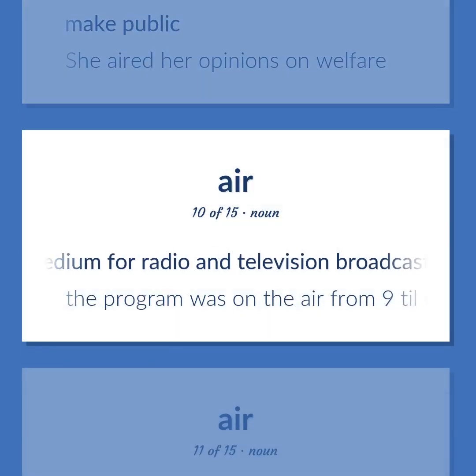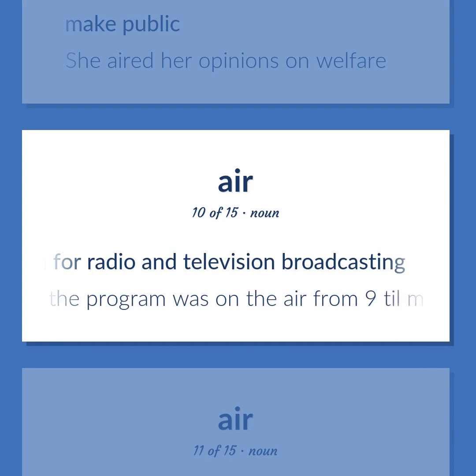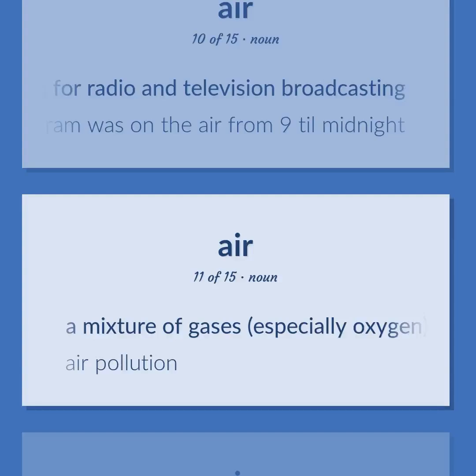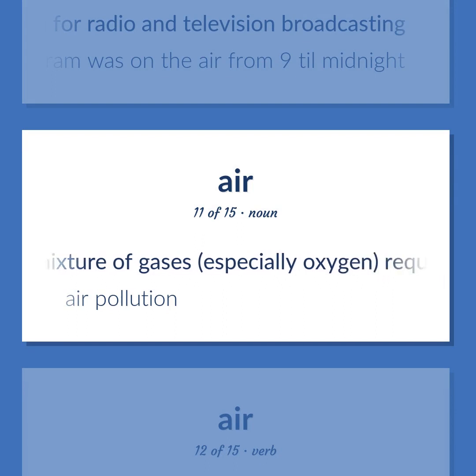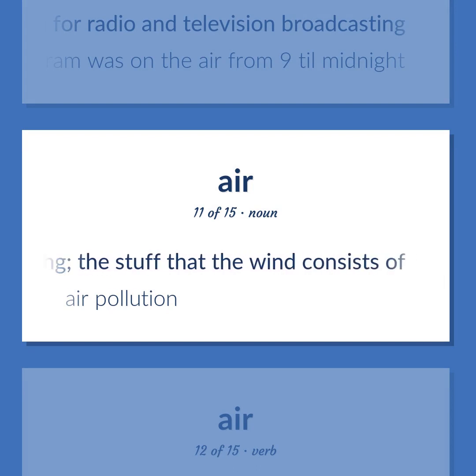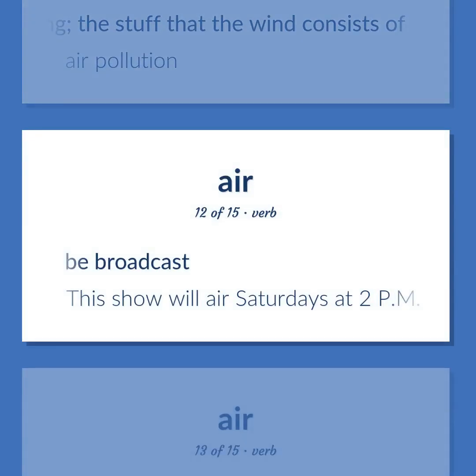Medium for radio and television broadcasting. The program was on the air from 9 till midnight. A mixture of gases, especially oxygen, required for breathing, the stuff that the wind consists of. Air pollution. Be broadcast.